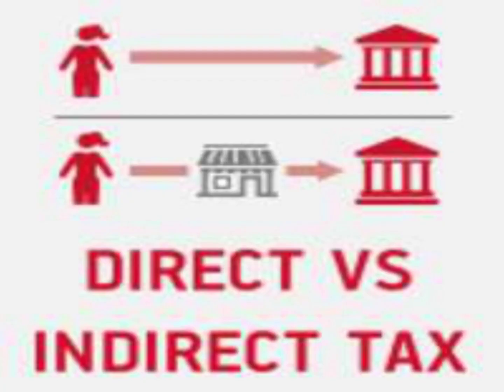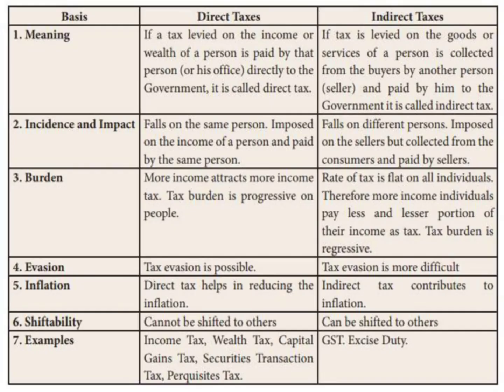Introducing this topic, first of all I introduced that taxes are divided into two types: the direct tax and the indirect tax. Let's differentiate between direct tax and indirect tax. On the basis of meaning, direct tax means a tax levied on the income or wealth of a person is paid by that person directly to the government. That is the point.